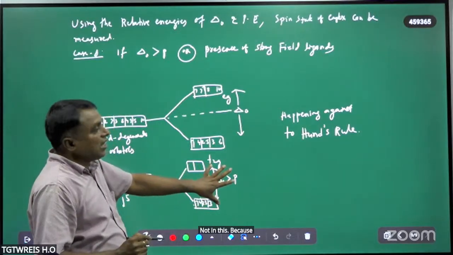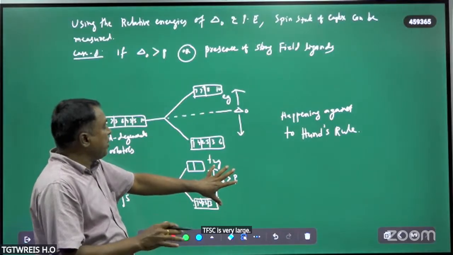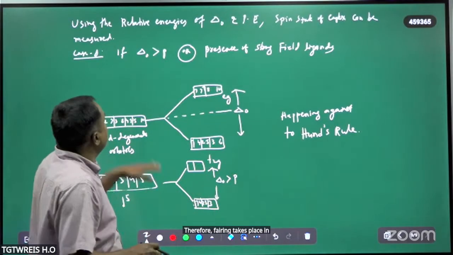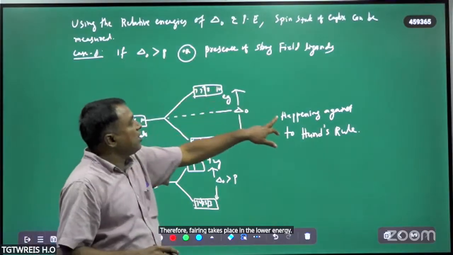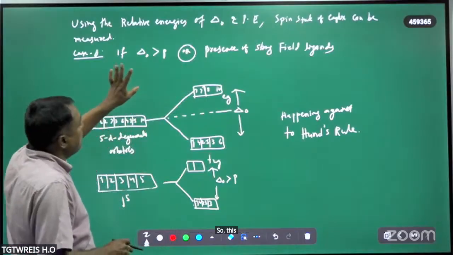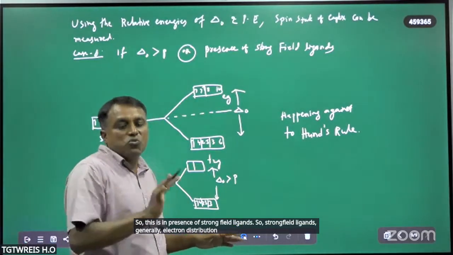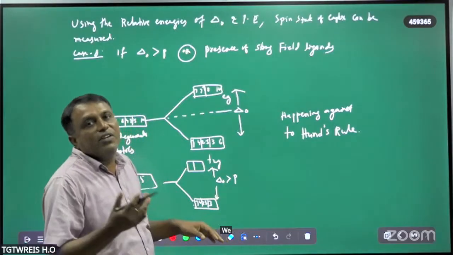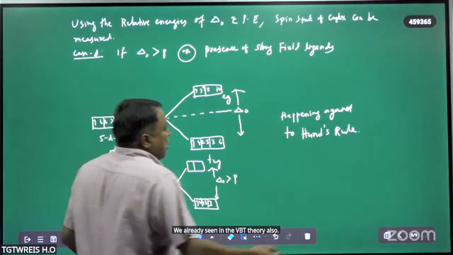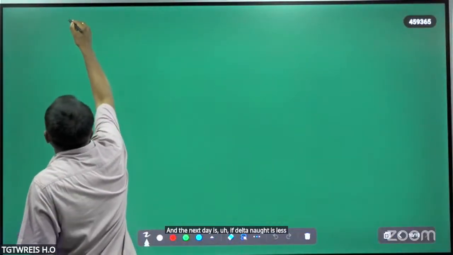Because delta naught, the CFSE, is very large, therefore pairing takes place in the lower energy. This is happening against Hund's rule only. So this is in the presence of strong field ligands. For strong field ligands generally electron distribution takes place against Hund's rule. We already saw this in the VBT theory also. And next, case 2.